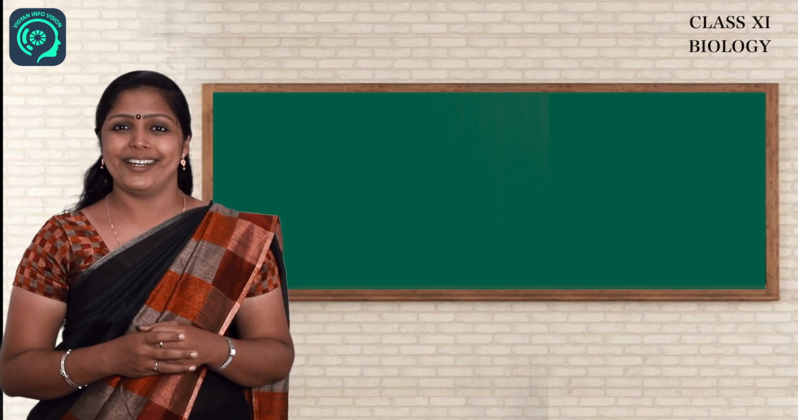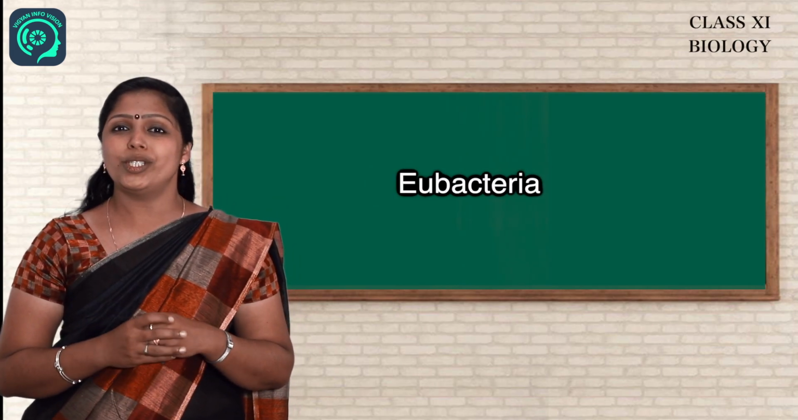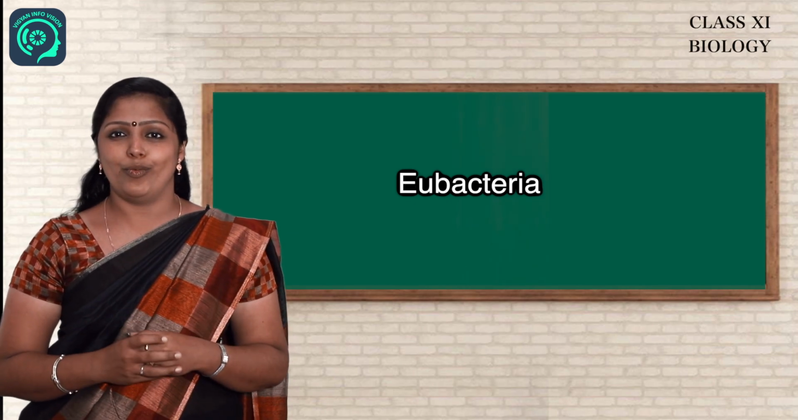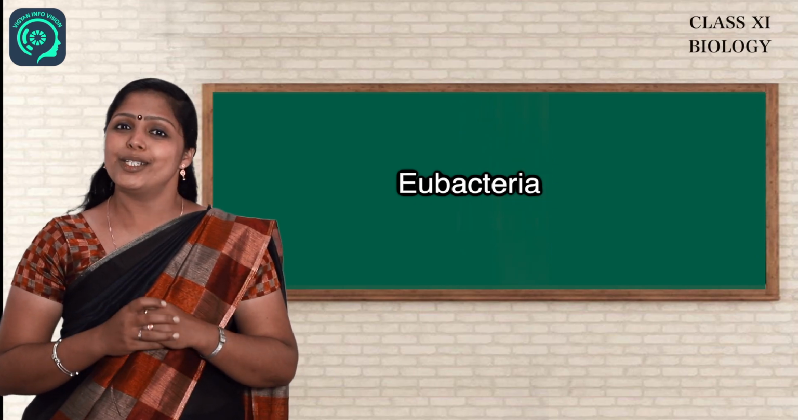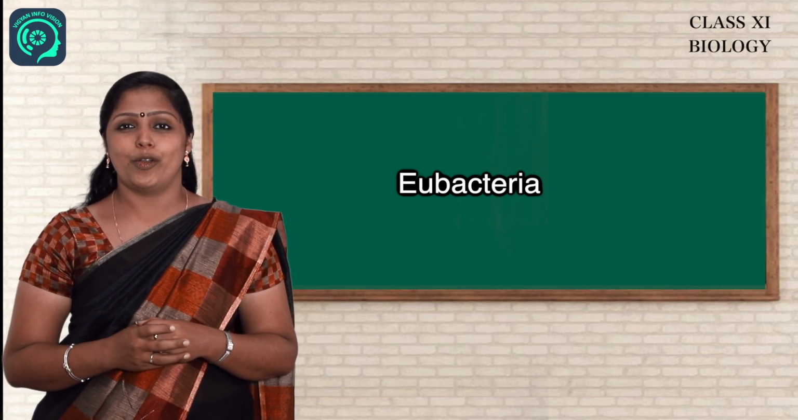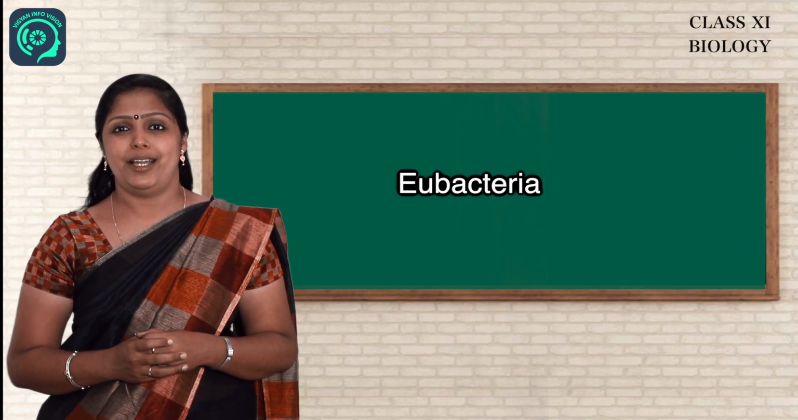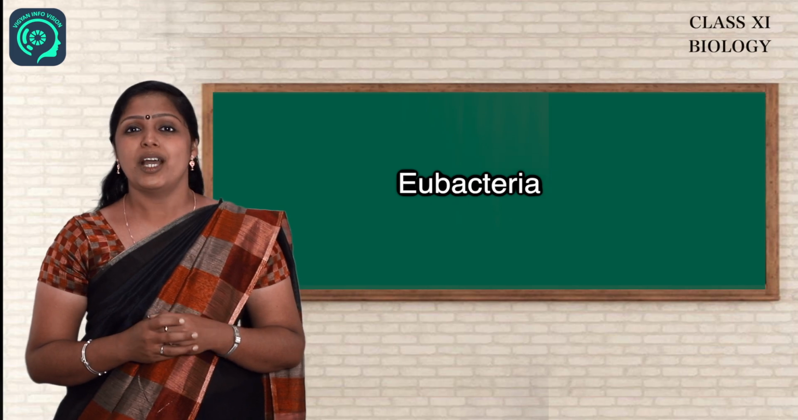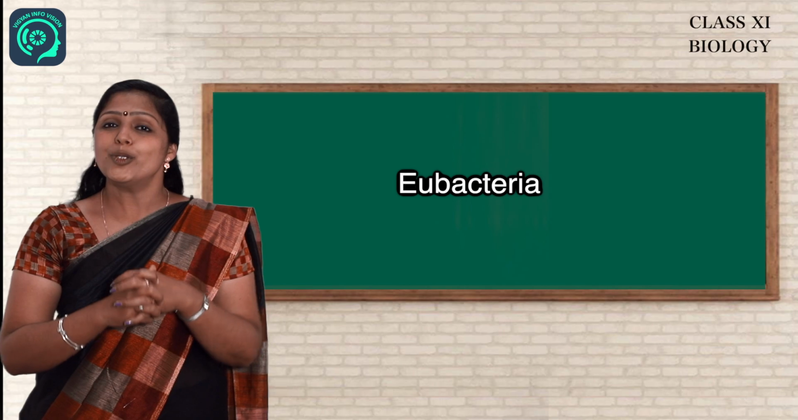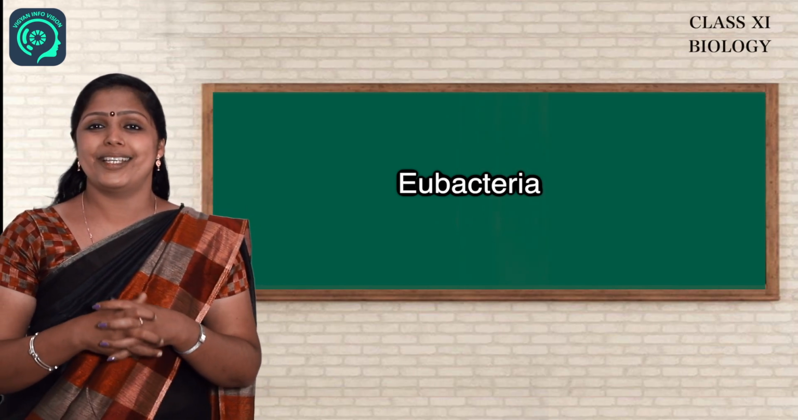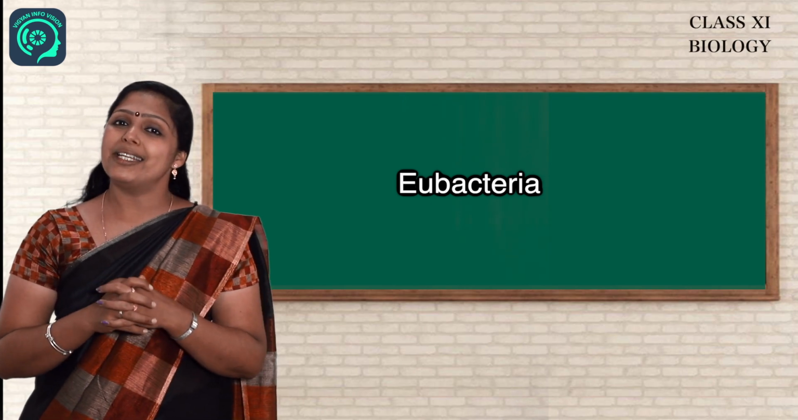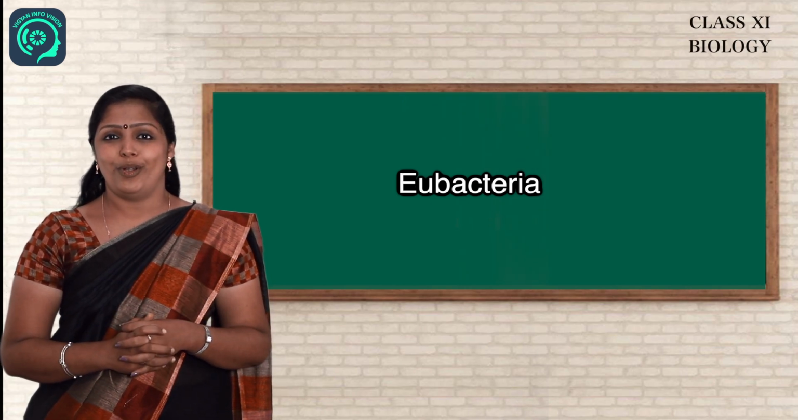The next type of bacteria is Eubacteria, which is true bacteria. That means it possesses a rigid cell wall. Based on the nutrition, it is of three types: photosynthetic autotrophs, chemosynthetic autotrophs, and heterotrophic bacteria. Photosynthetic autotroph examples are Nostoc and Anabaena. Chemosynthetic bacteria utilize inorganic substances like nitrites, nitrates, and ammonia for the preparation of food.